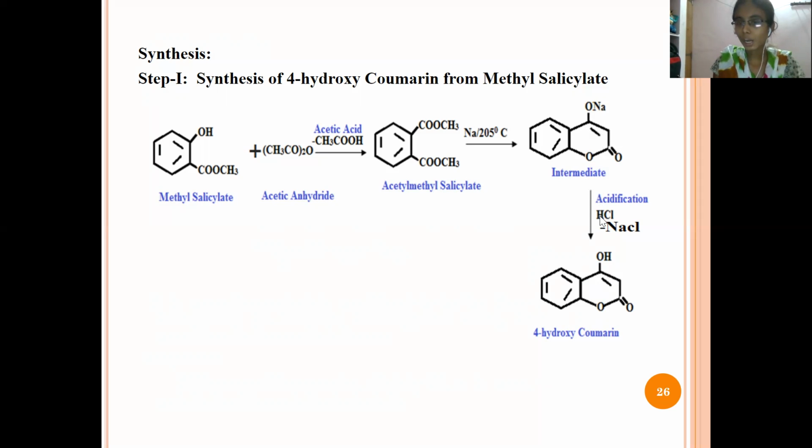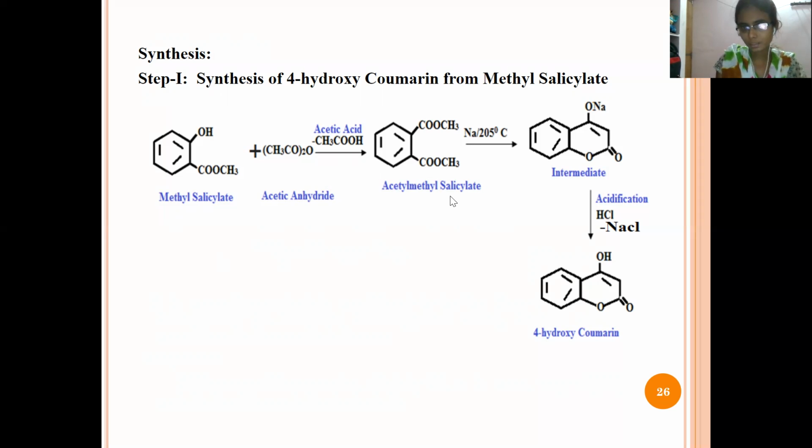In the presence of hydrochloric acid, the sodium from the intermediate product and the chlorine atom from the hydrochloric acid will be eliminated in the form of sodium chloride, and the remaining hydrogen is attached here, replacing the sodium, to form 4-hydroxycoumarin.